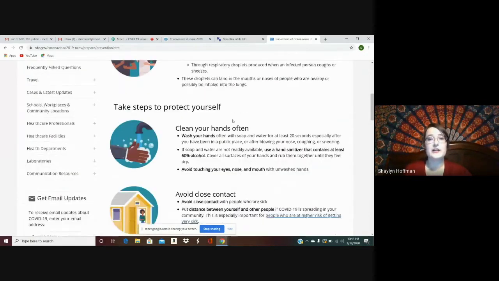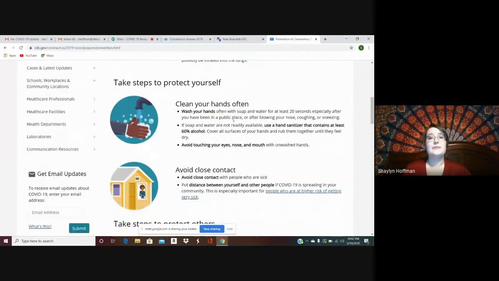Steps to protect yourself: wash your hands often. You're going to be washing for 20 seconds with soap and water. You're going to want to wash your hands after coughing, after sneezing. If you go out into the public, as soon as you get home, please wash your hands. If you can't wash your hands with soap and water, a hand sanitizer will do, as long as it's 60% or more alcohol.